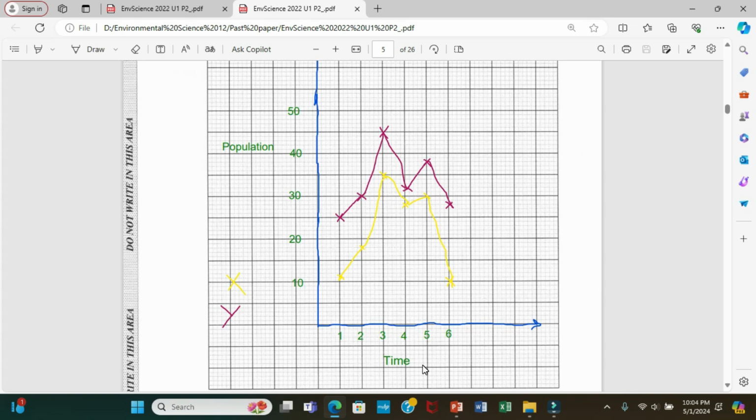So remember that if you're going to draw a diagram similar to this, you need to know which axis to put population and time. And any graph you're going to do, guys, also study that, because you will get questions like this. You're going to get graphs or diagrams to be done, so bear that in mind. Alright, so after they are plotted, this shows you that over a period of time, the same thing happened with both species. Both of them increase in population size at the same time, and both of them decrease at the same time.